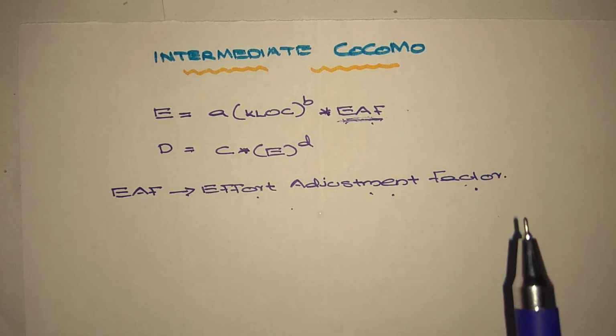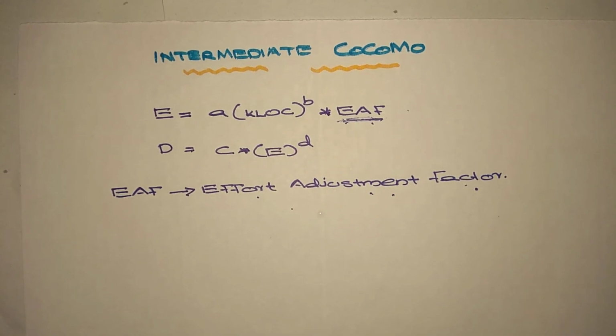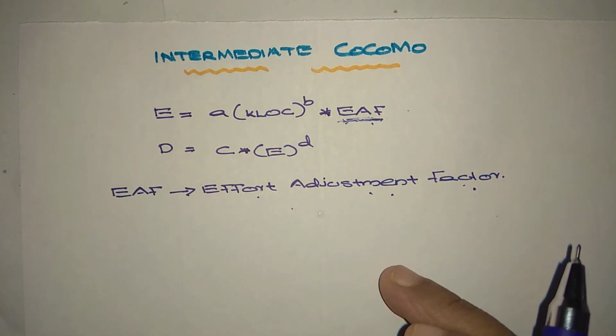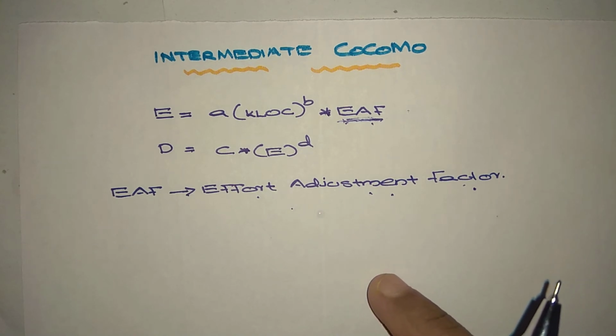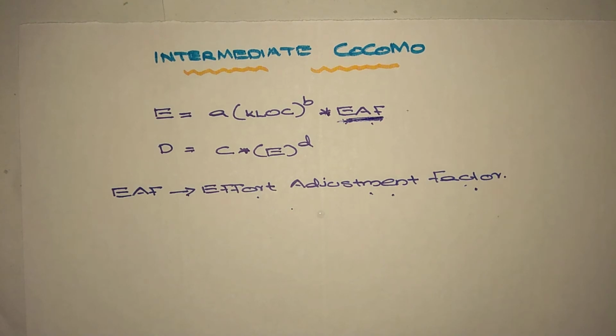It is calculated by multiplying the values of those 15 cost driver parameters.